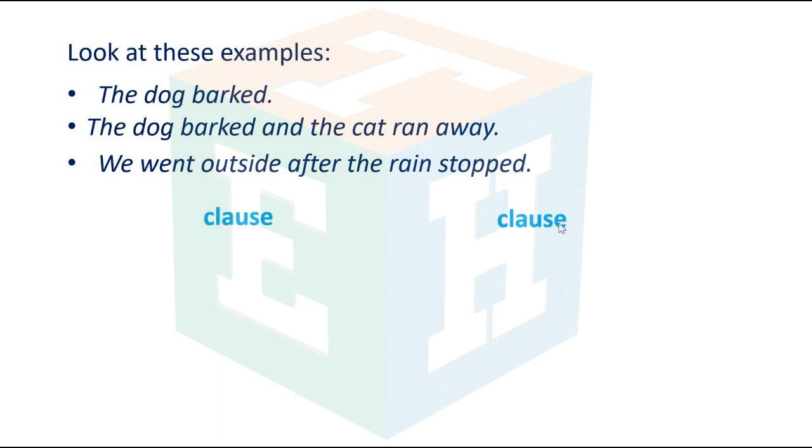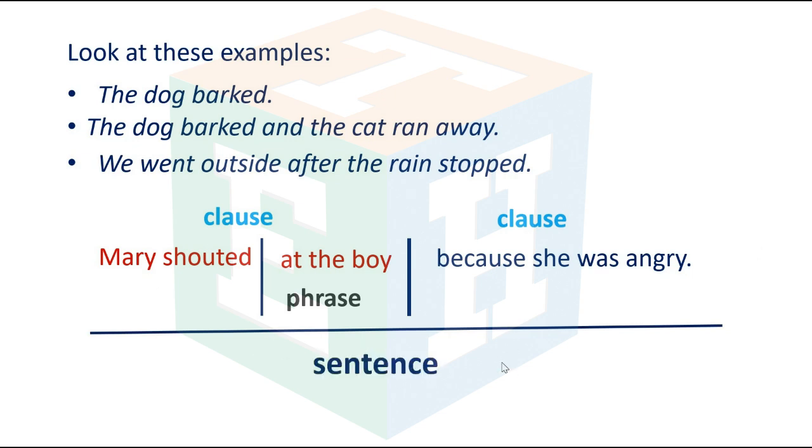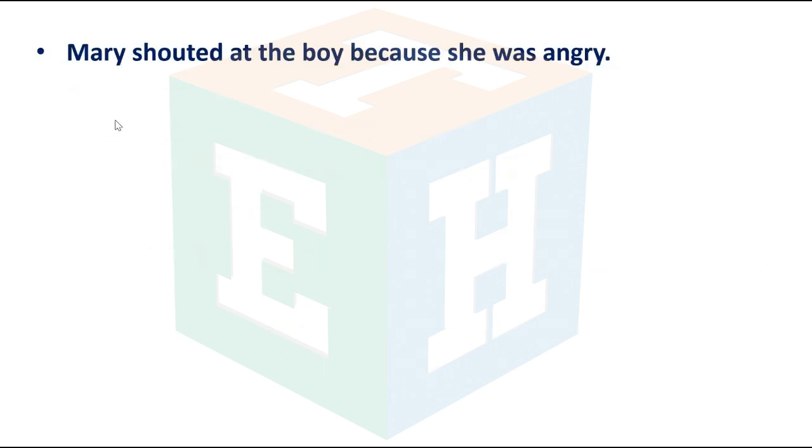Clause: Mary shouted at the boy. At the boy is a phrase. Another clause: because she was angry. Mary shouted at the boy because she was angry. And this is a sentence.